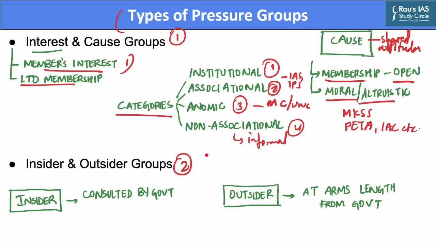The second type of pressure groups are insider or outsider groups. The insider or outsider distinction is based on the groups' relationship with the government. It therefore affects strategies adopted by these groups and their statuses, whether they will be considered legitimate or established. Insider groups are the groups that are consulted by the government on a regular basis.